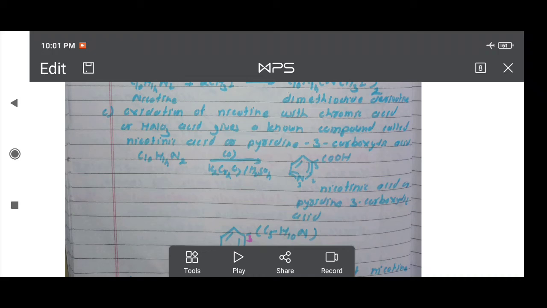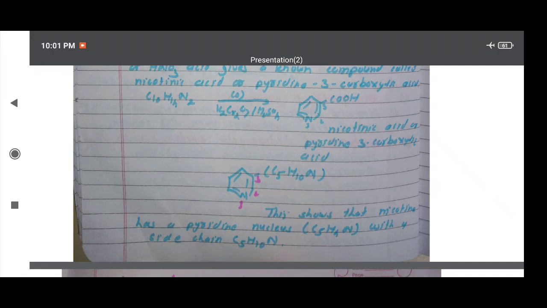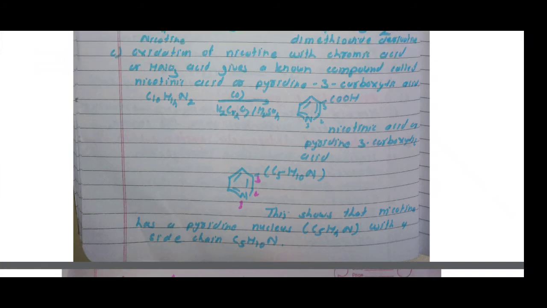Here the pyridine ring contains a COOH group at position number 3. Therefore, another name of nicotinic acid is pyridine 3-carboxylic acid. Here I am showing a pyridine ring attached to C5H10N.